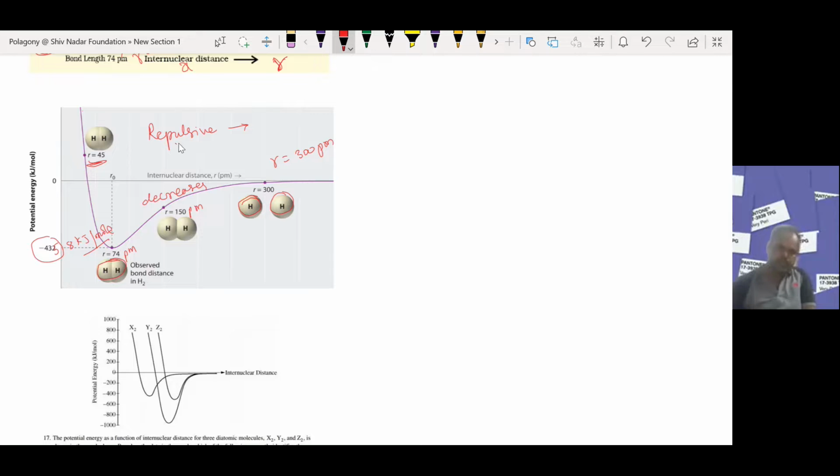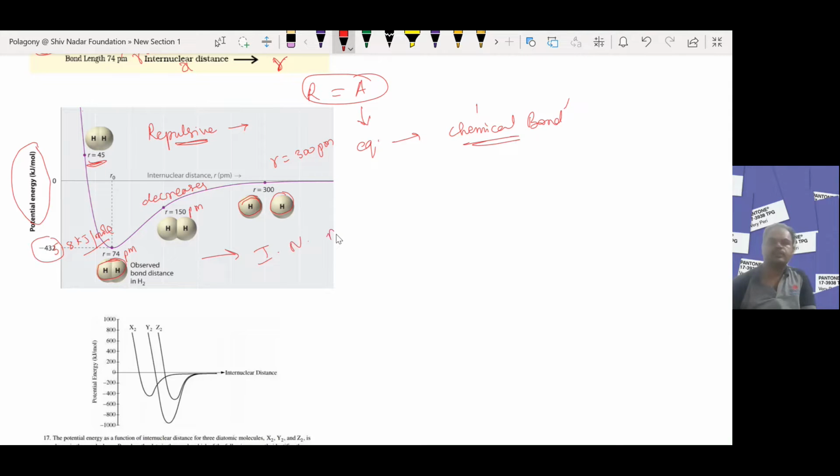When the repulsive forces are equal to the attraction forces between the two atoms, equilibrium is maintained, and chemical bond formation takes place. So this is the graph of potential energy of the hydrogen atoms versus the internuclear axis, or bond length.